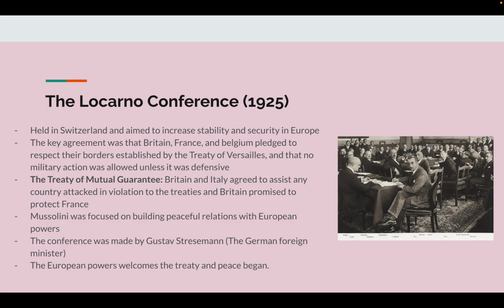The Treaty of Mutual Guarantee. Britain and Italy agreed to assist any country attacked in violation of the treaties, and Britain promised to protect France. Mussolini was focused on building peaceful relations with European powers. The conference was made possible by Gustav Stresemann, the German foreign minister. The European powers welcomed the treaty and peace began.